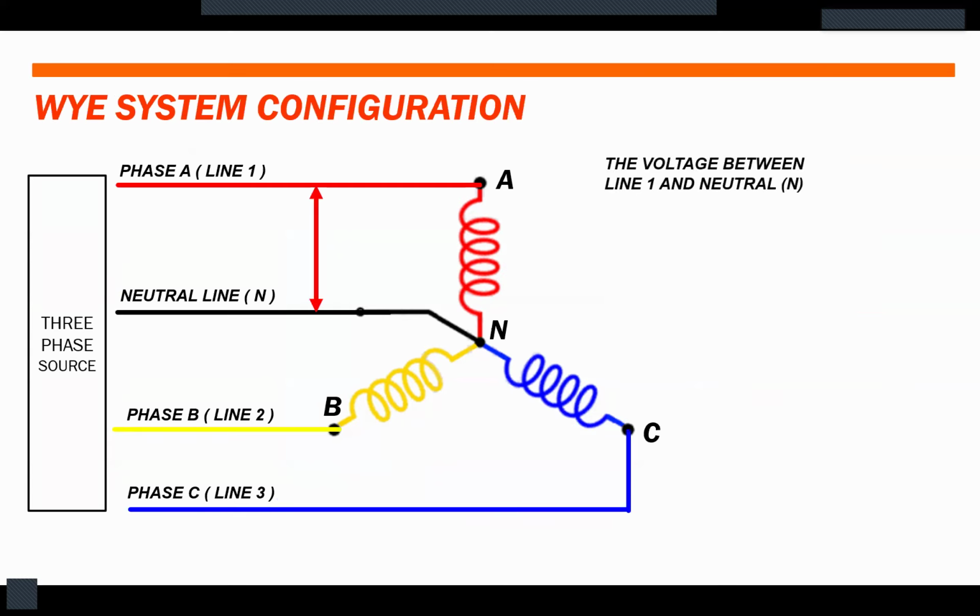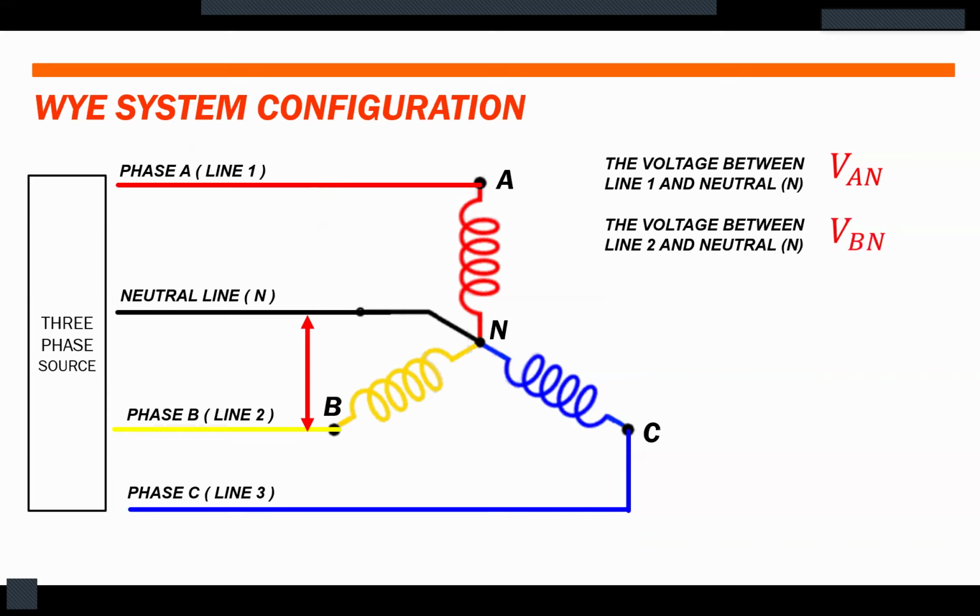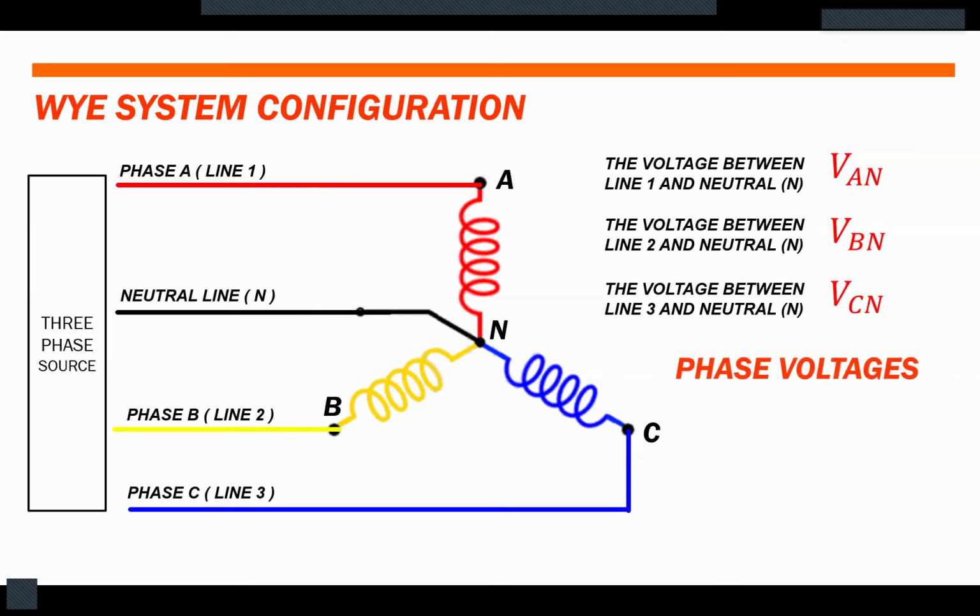So the voltage between line 1 and the neutral line, or simply N, we call it VAN, meaning from phase A to neutral line. The voltage between line 2 and neutral, between black and yellow, we call it VBN. The voltage between line 3 and neutral, or between blue and black, we call it VCN. These voltages are the phase voltages.